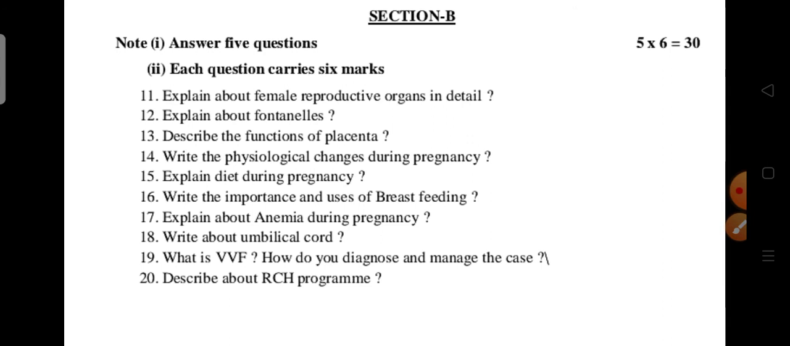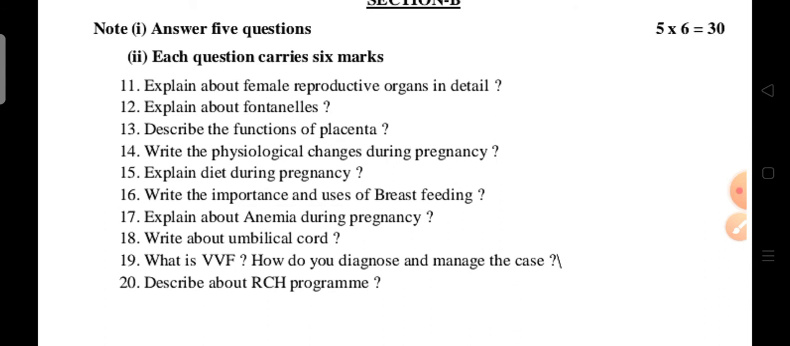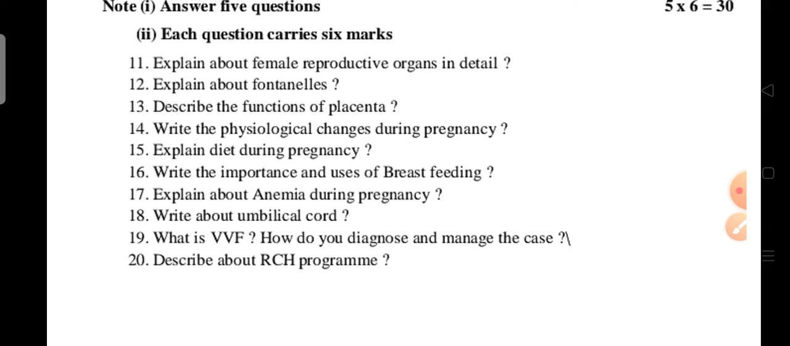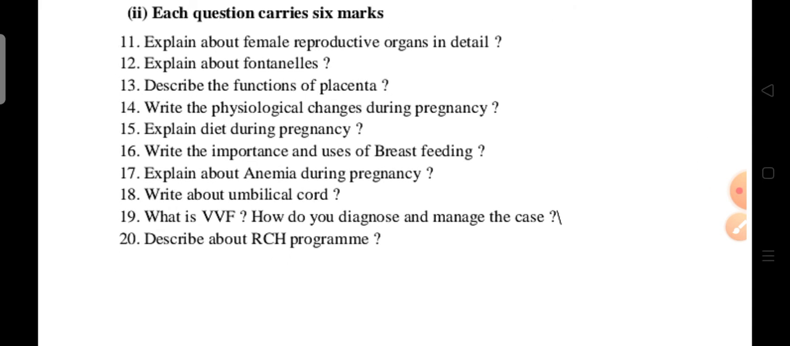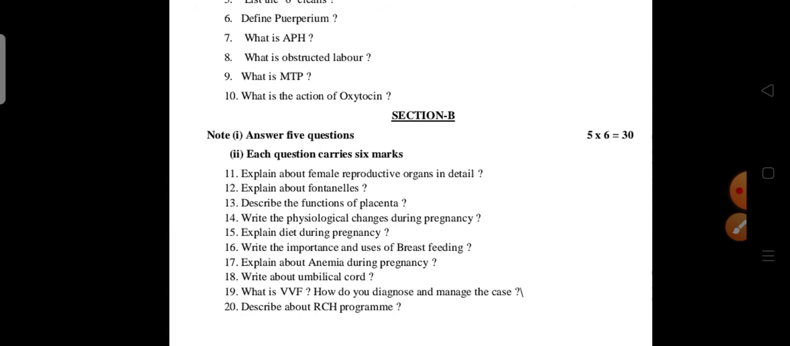Next, the 5 marks and 6 marks questions, like section B questions. Explain about the female reproductive organs in detail. Explain about fontanelles, describe the functions of placenta, physiological changes during pregnancy, explain diet during pregnancy, importance and use of breastfeeding, anemia during pregnancy, umbilical cord, VVF, how to diagnose and manage a case, describe the RCH program. So this is the paper 1 model question paper for the second year students.